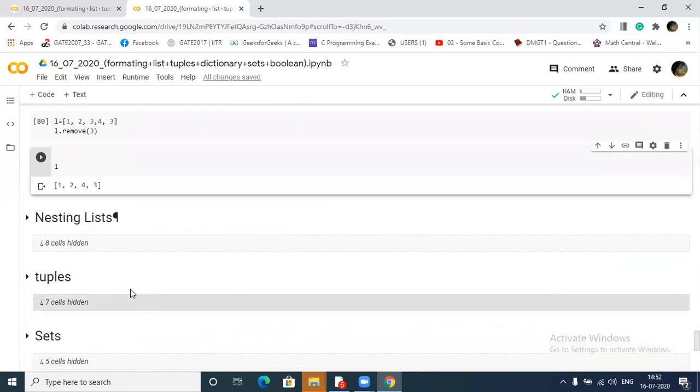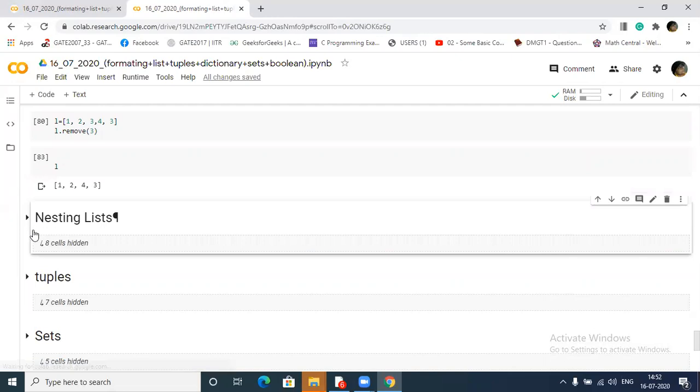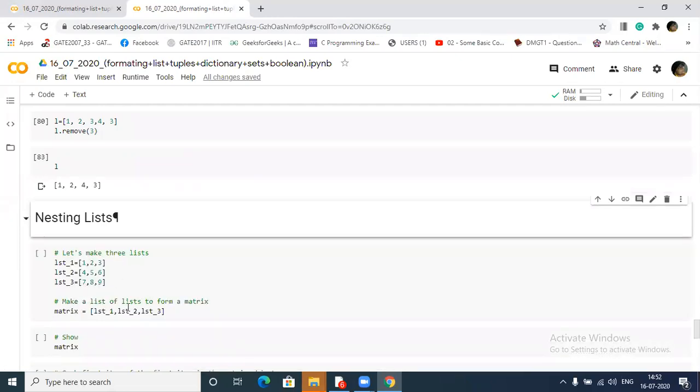Nesting list. This is very important. Nesting list: we create a list inside a list. Suppose that we have created these three lists, 1 2 3, and we are storing these lists inside another list. It is called a matrix.